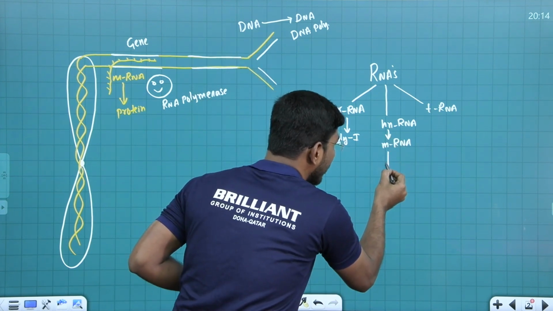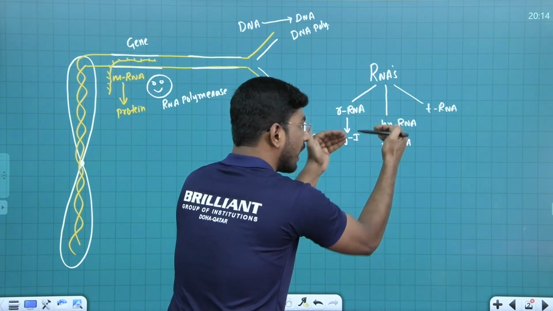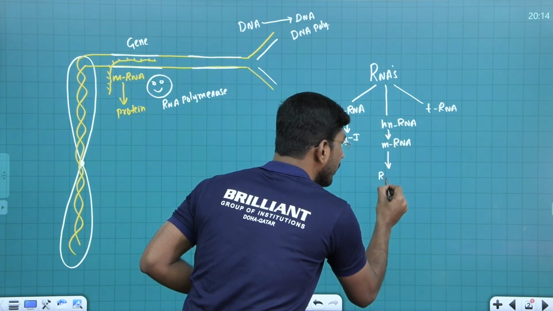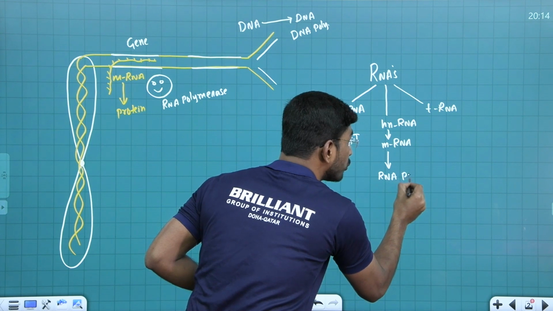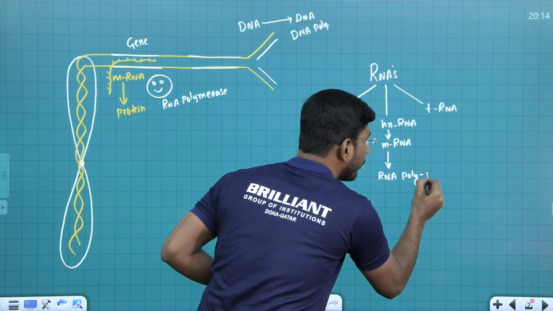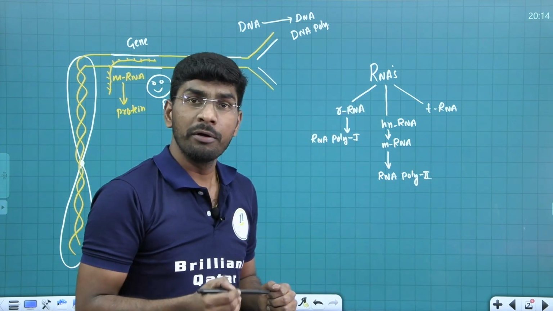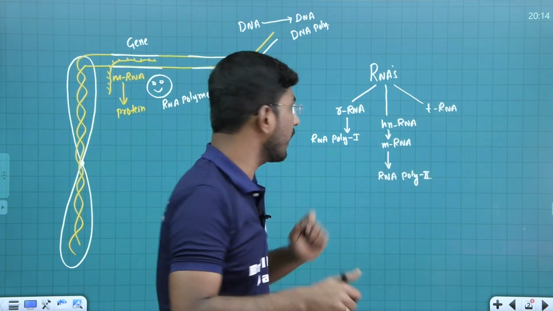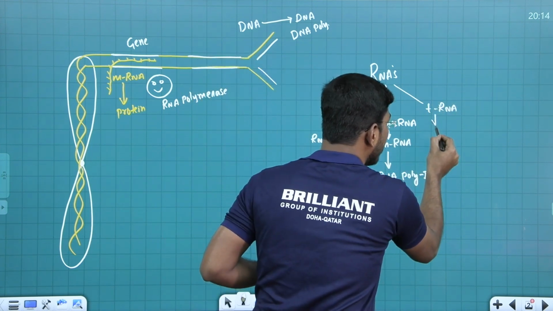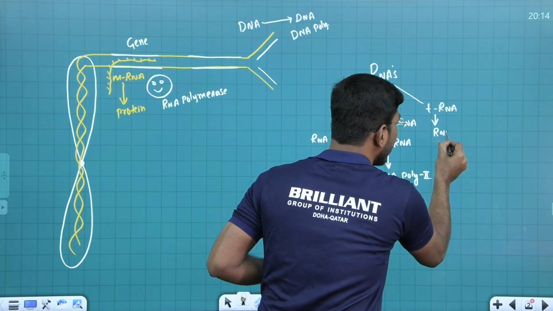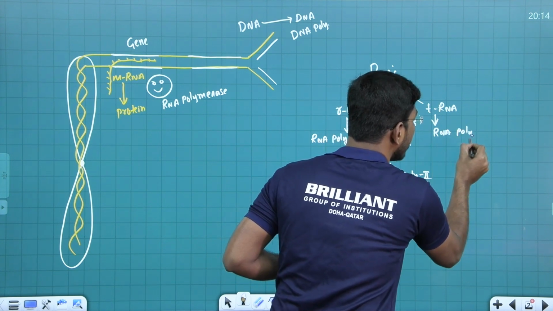For the transcription of hnRNA and mRNA, we need RNA polymerase 2. For the transcription of tRNA, we need one more enzyme called RNA polymerase 3.